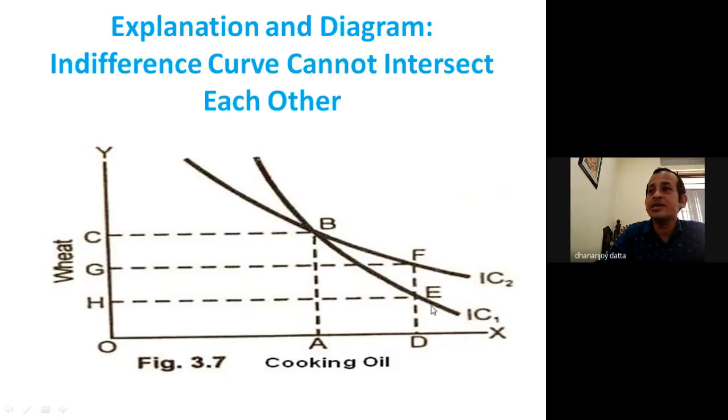The quantity of the wheat is not the same in both combinations. So what is the conclusion we drew? That was wrong. So we can say very clearly that indifference curves cannot intersect each other.